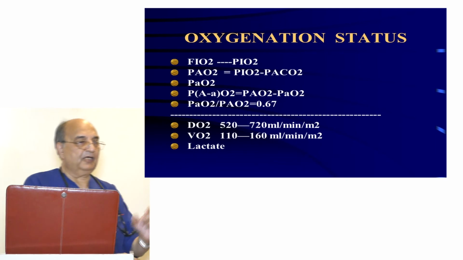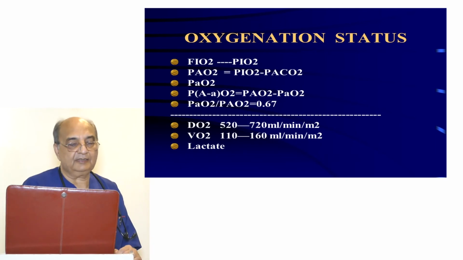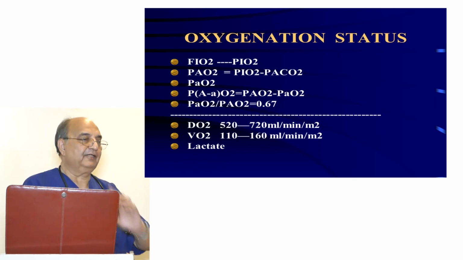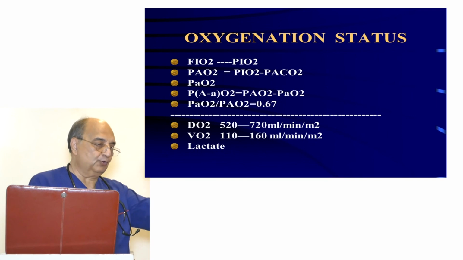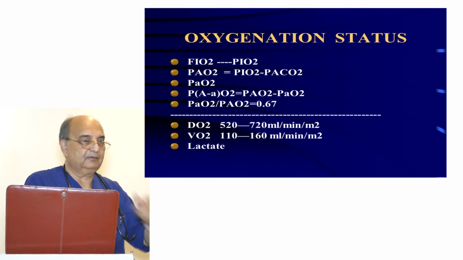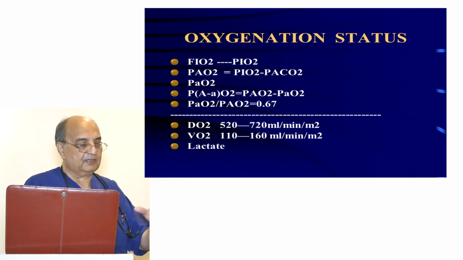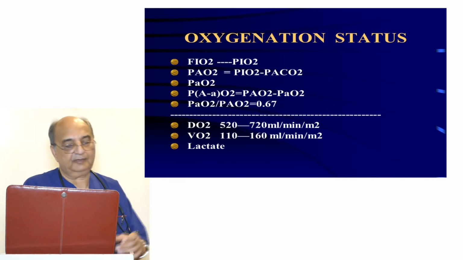Then P small aO2 is the partial pressure of oxygen in the plasma. Then the AA gradient, that means P big AO2 minus P small aO2, is called the partial pressure gradient between the alveoli and the blood. That's very important. There should be a gradient before the oxygen can be transferred from the alveoli to the blood.